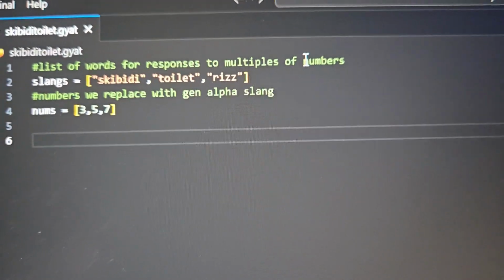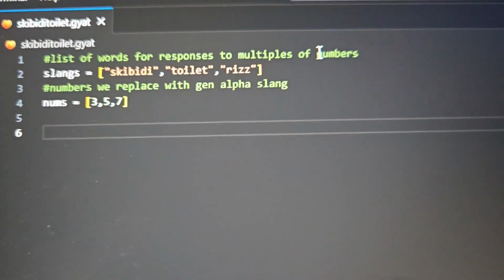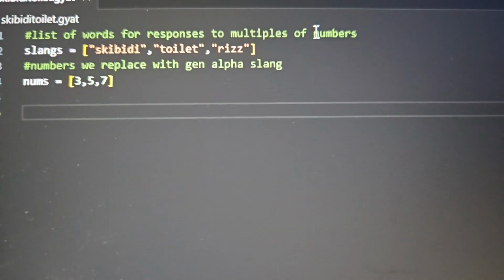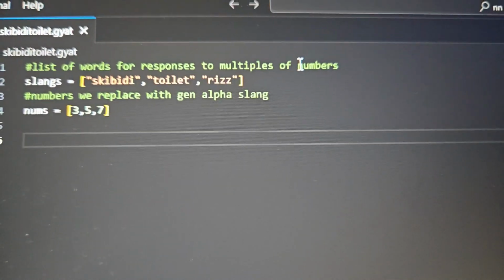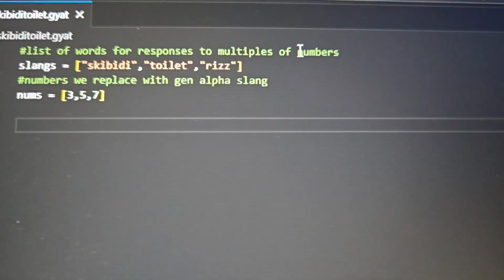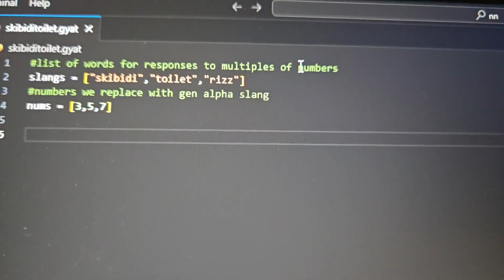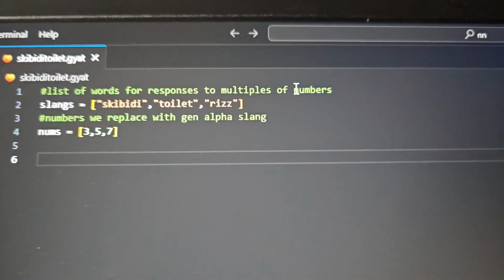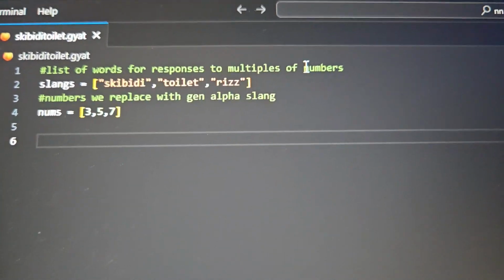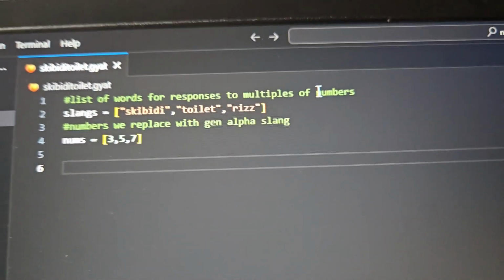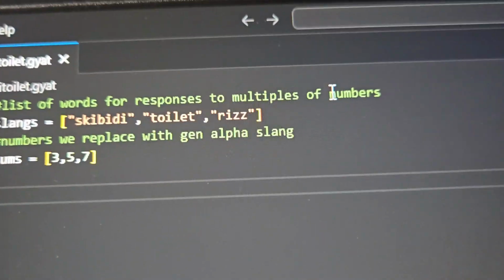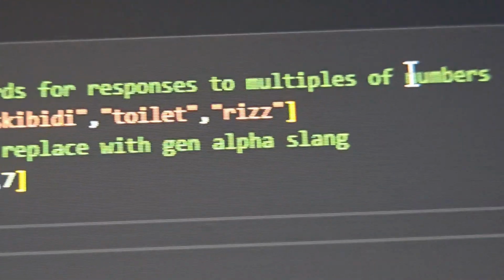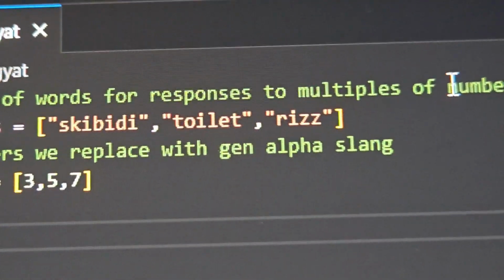Oh my goodness. So I thought of a better way to do this, because the last time I did the fizzbuzz, I was maybe 13 or 14 years old. And then I thought of this better way of doing it with the arrays just now. And we're not going to do fizzbuzz, this is the Gen Alpha TikTok slang. So we're going to do it with Gen Alpha slang words.